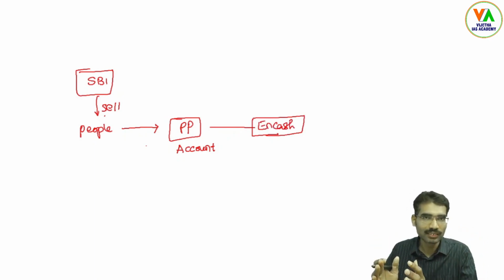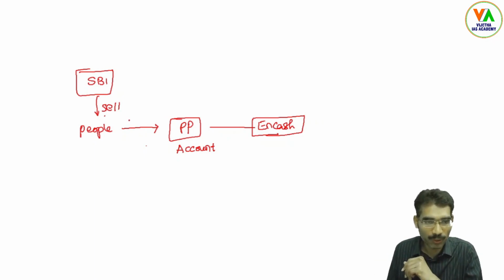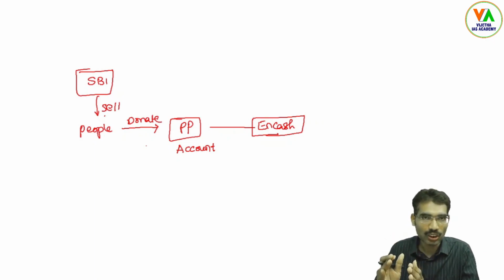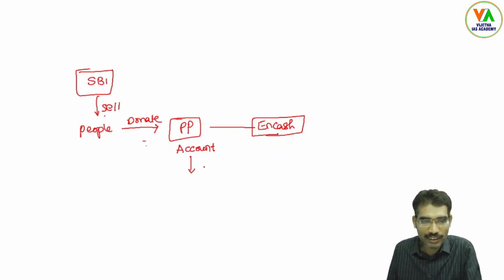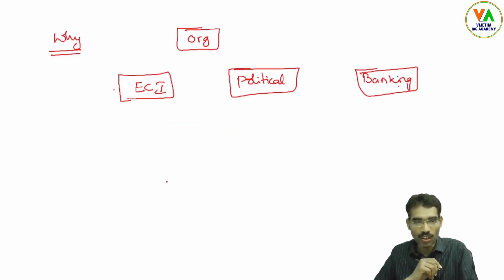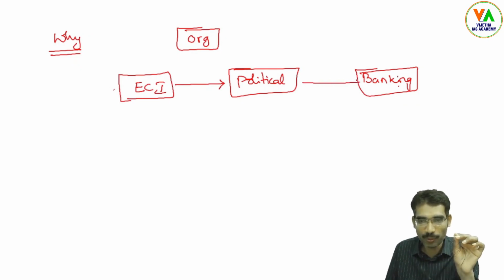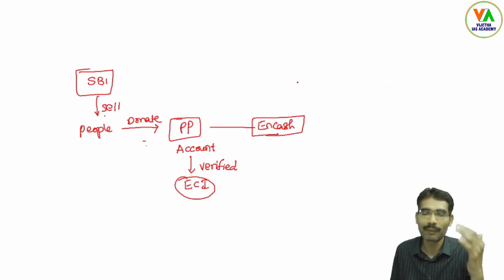They can go to banks, and once people donate to the political parties, the parties can take these electoral bonds to the banks and encash them, and this should be done through a particular account. This account is verified by the Election Commission of India. So this is what we have seen. The Election Commission of India will have control over political parties, and political parties receive donations through the proper banking system. So this particular mechanism is maintained through the electoral bonds scheme.